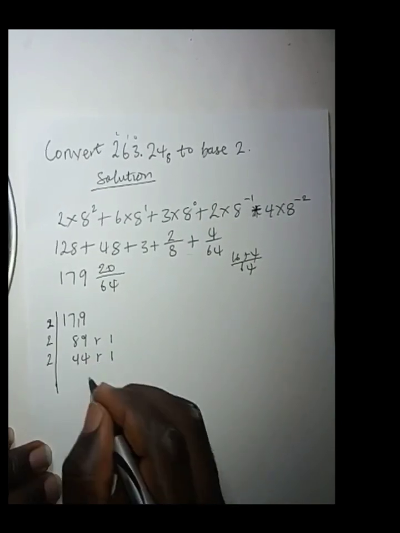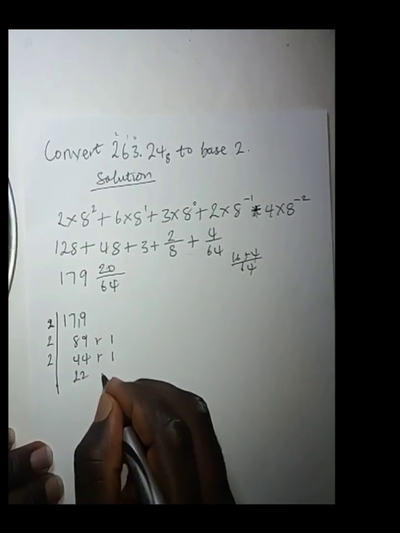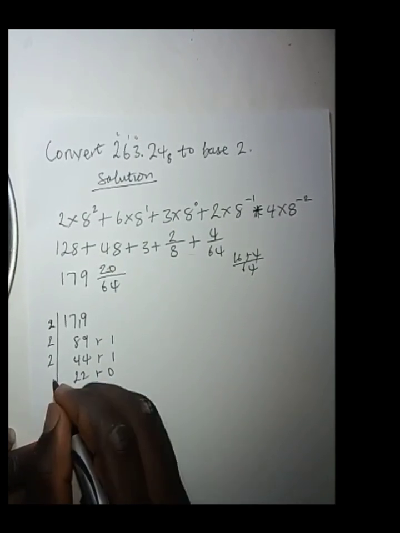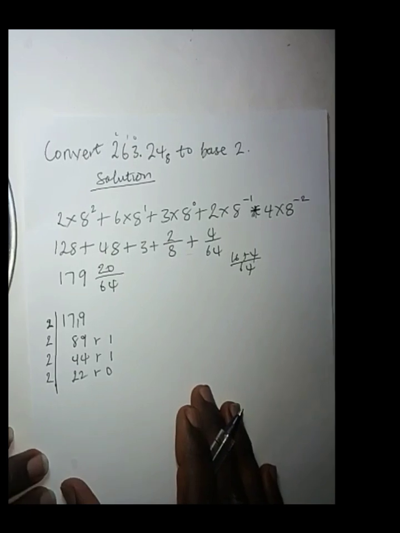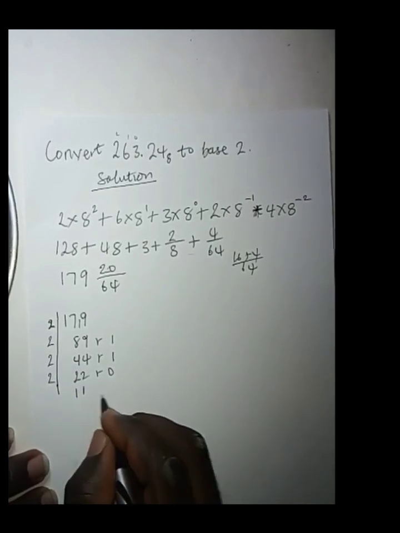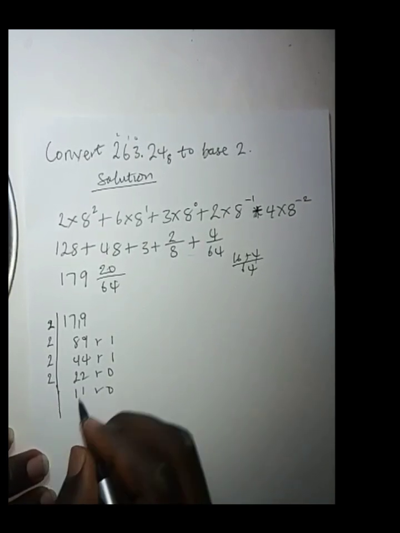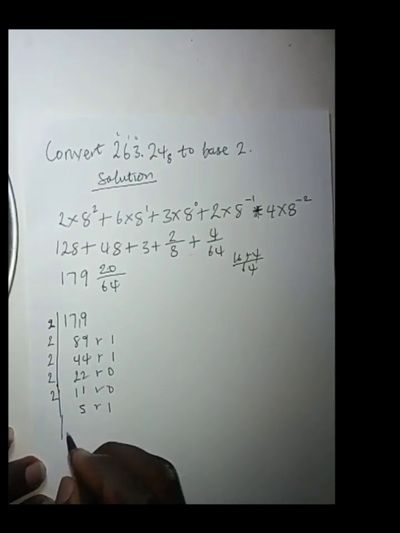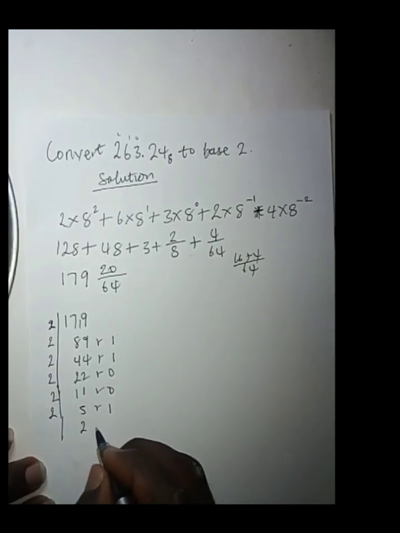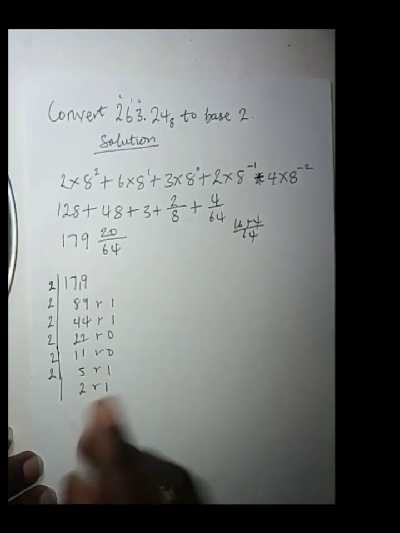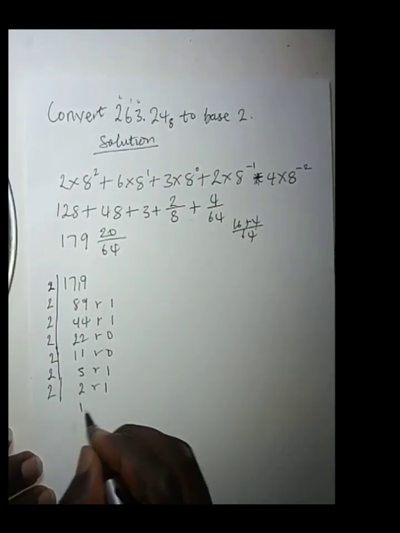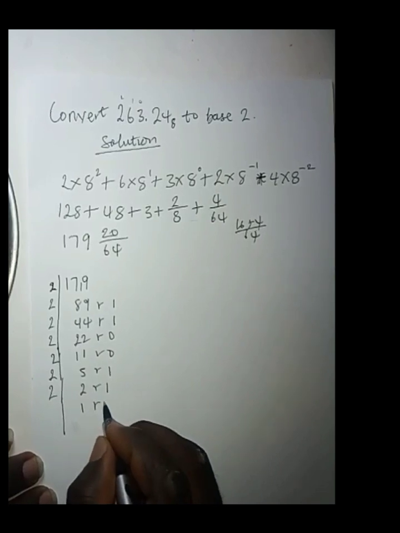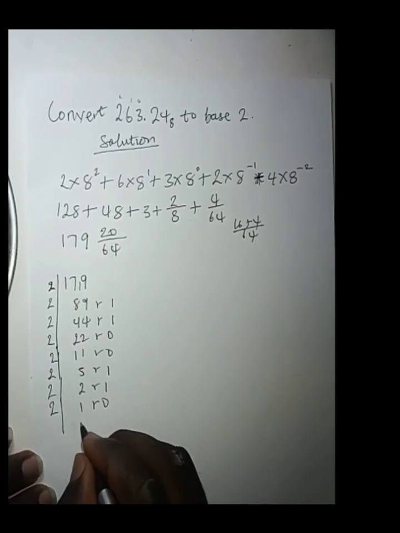Dividing by 2 gives us 22, remainder 0. Dividing by 2 gives us 11, remainder 0. Dividing by 2 gives us 5, remainder 1. Dividing by 2 gives us 2, remainder 1. Dividing by 2 gives us 1, remainder 0. And dividing by 2 gives us 0, remainder 1.